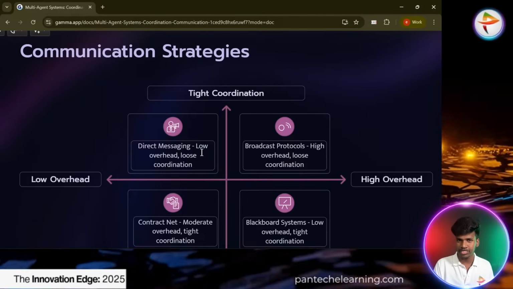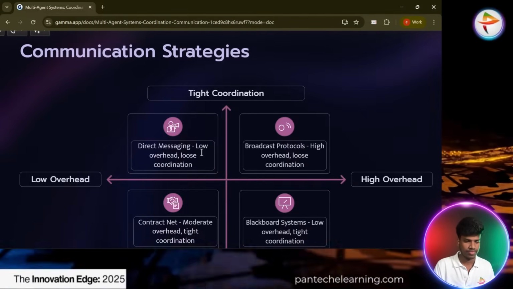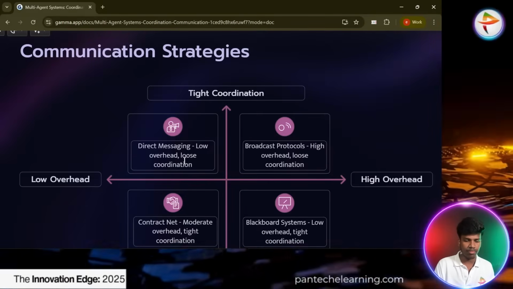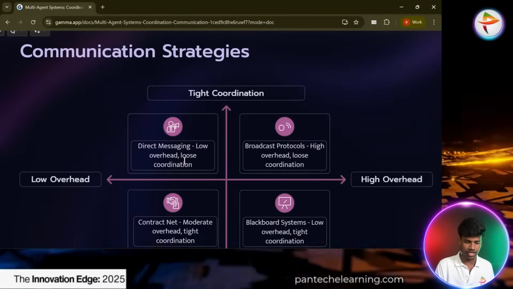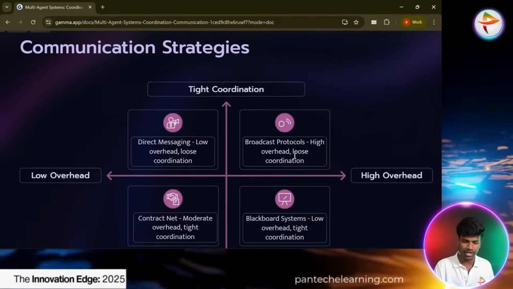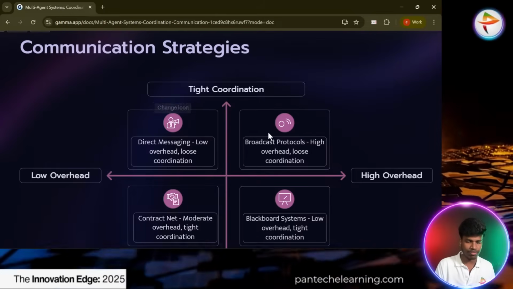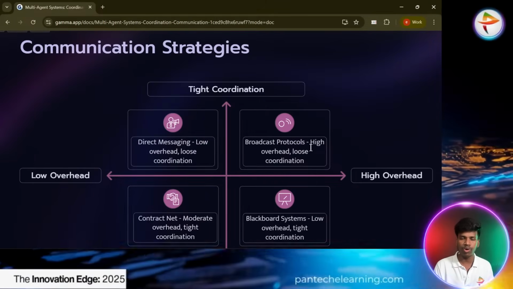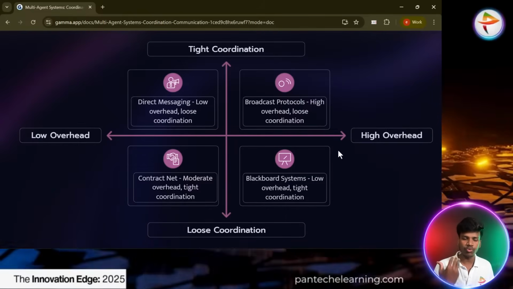They do not give a syllabus, but they have to say it; you can train with yourself, that way they have to say it. In direct messaging, they face the issue of low overhead and loose coordination. The broadcast protocol is high overhead and loose coordination. It's similar to direct messaging, but it gets to high overhead. High overhead means most of the people prefer that.